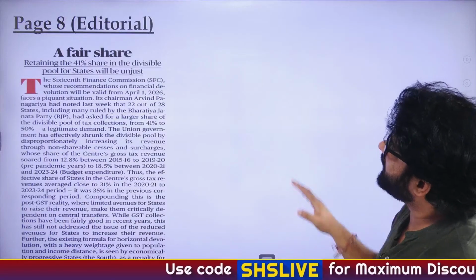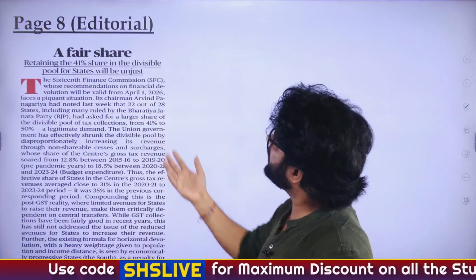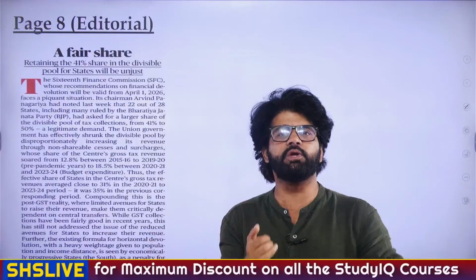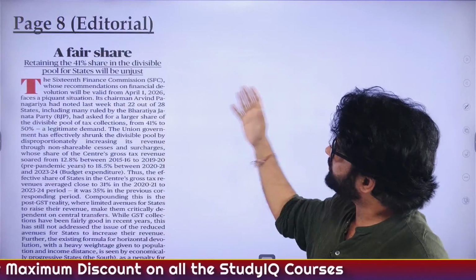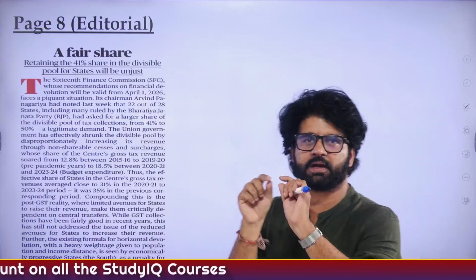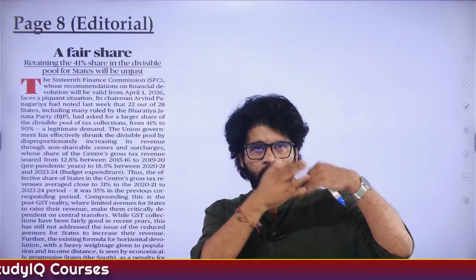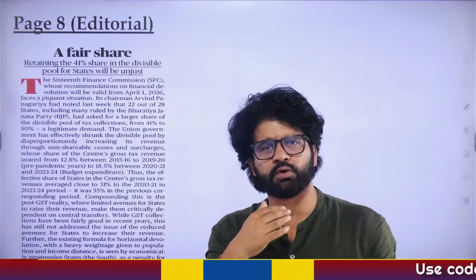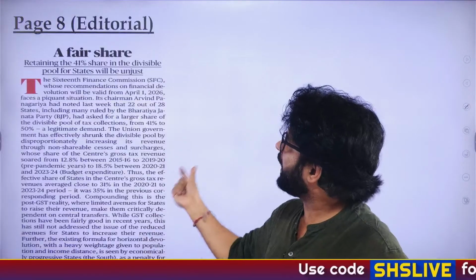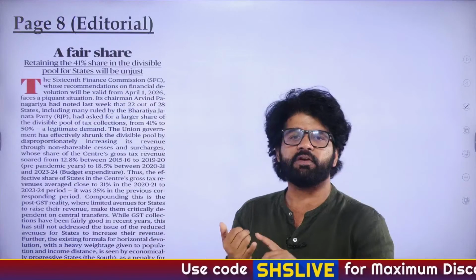So this is an article on page number 8, editorial, and here even the BJP rule states are talking about the center increasing the share. Let's say there are 100 rupees which the center collected in different forms of revenue, including taxes. Out of those 100 rupees, the center is currently giving 41 rupees.